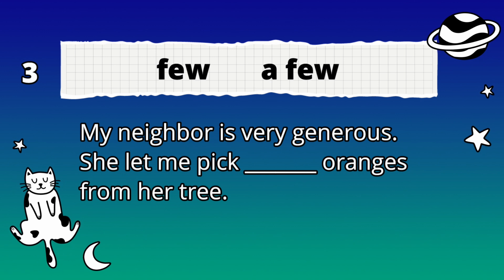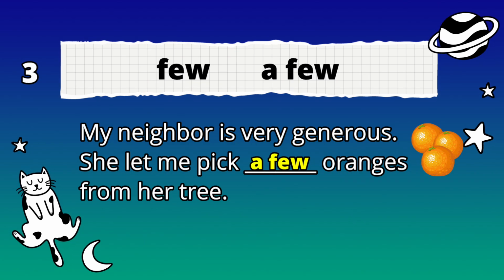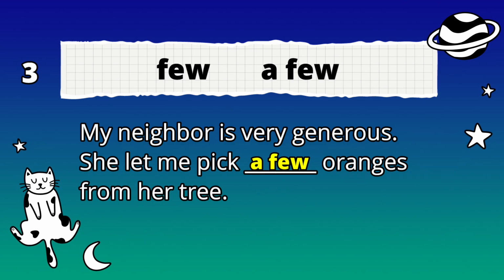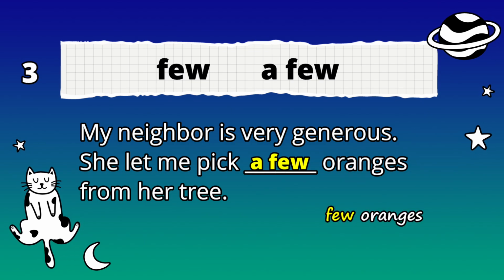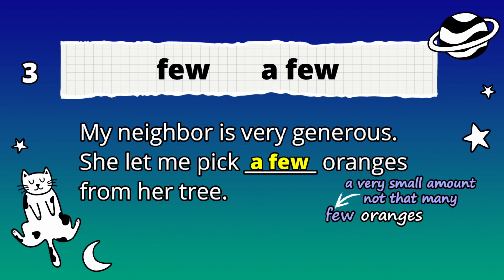And the answer here is a few. My neighbor is very generous. She let me pick a few oranges from her tree. Now, this is a little bit tricky. If we just say few oranges, it's a negative. It means not that many, a very small amount.